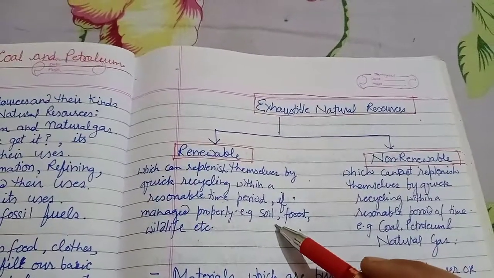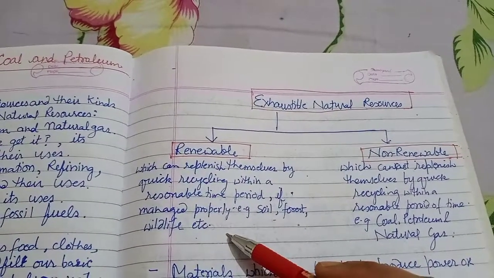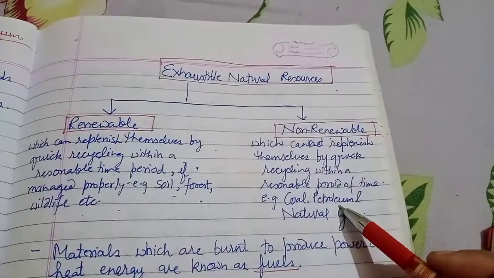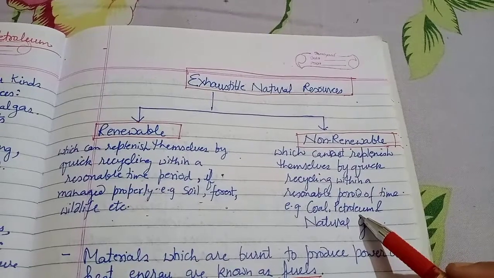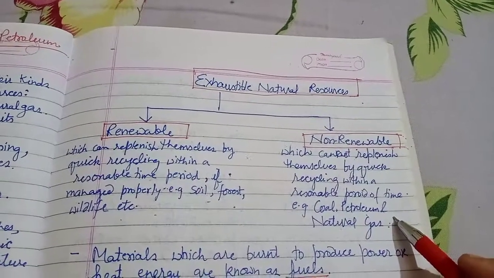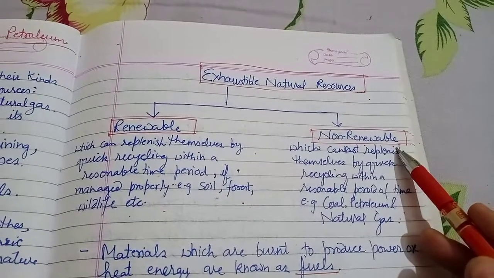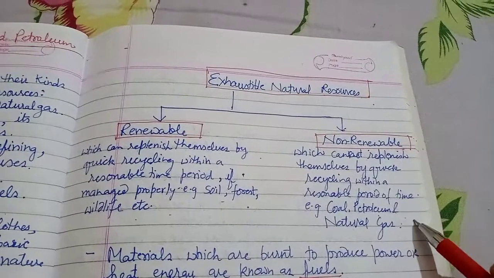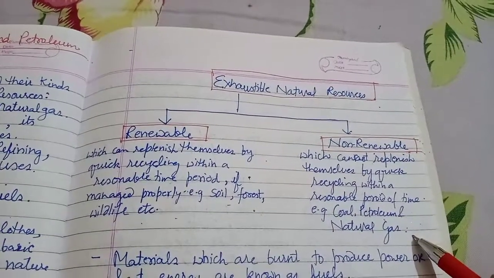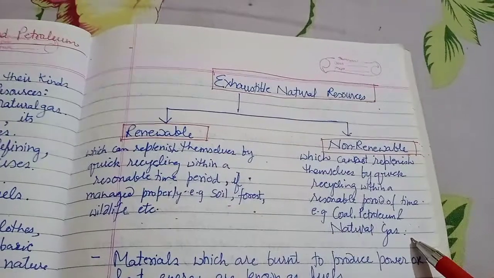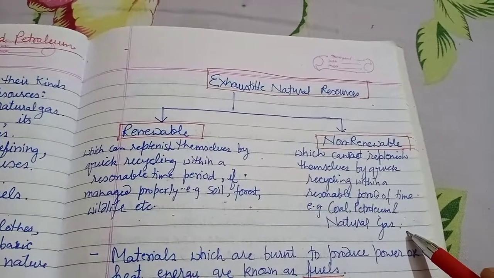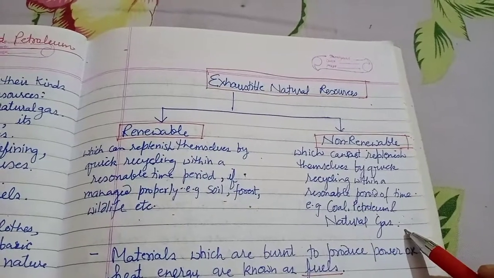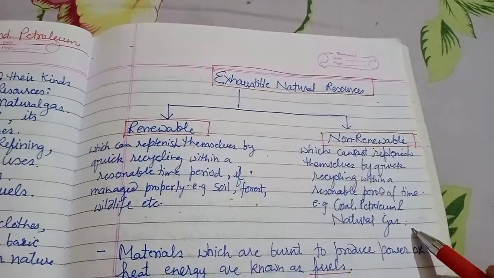For example, soil, forest, wildlife, etc. On the other hand, those which cannot replenish themselves by quick recycling within a reasonable period of time are known as non-renewable. Example, coal, petroleum and natural gas. Why are they non-renewable? Because they take millions and millions of years for their formation. Right?